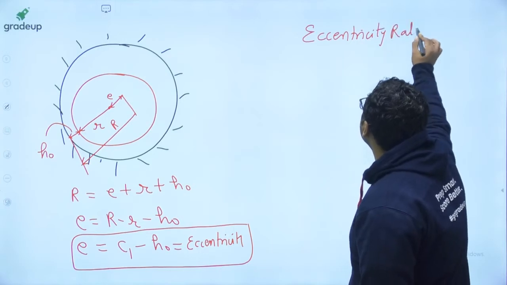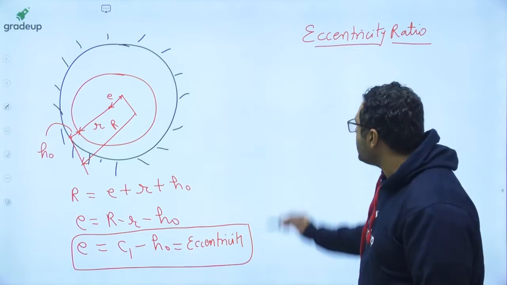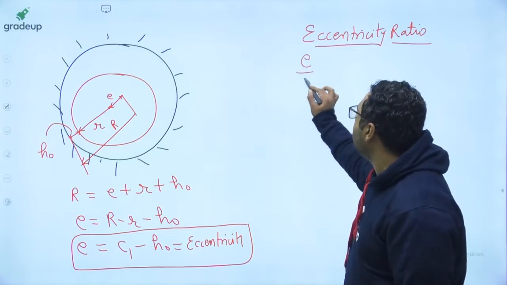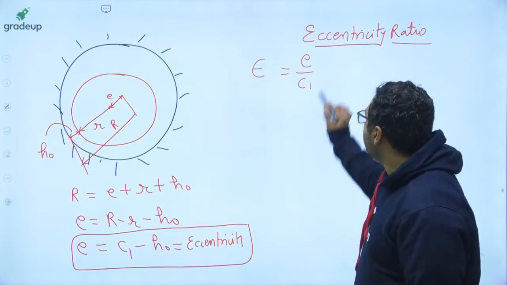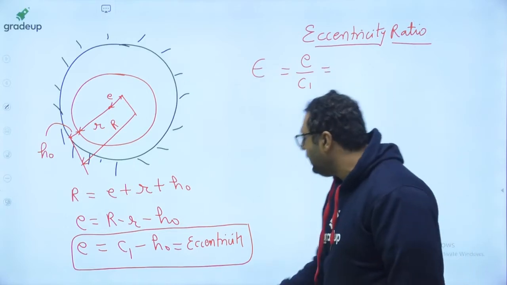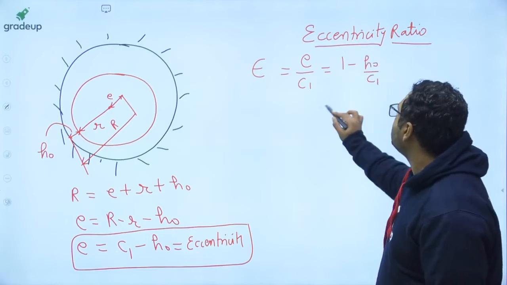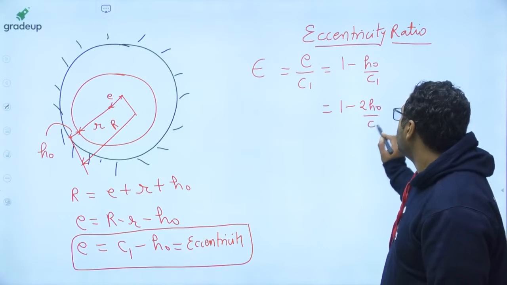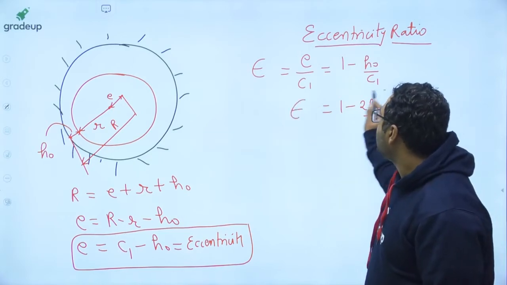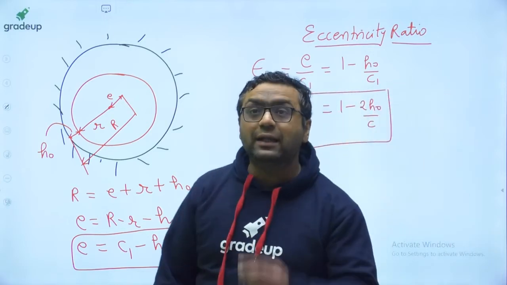When we are talking about the eccentricity ratio, guys, it is defined as E divided by C1. It is given by epsilon. And when you will be writing this, guys, it will be nothing but 1 minus H naught by C1. And it can also be written as 1 minus 2 H naught by C. This is the eccentricity ratio, guys. Hope you are getting it.